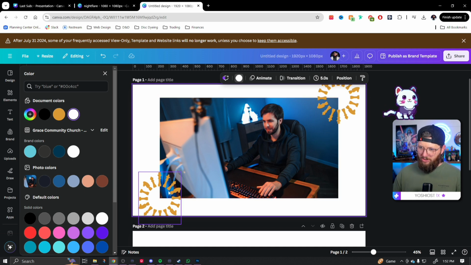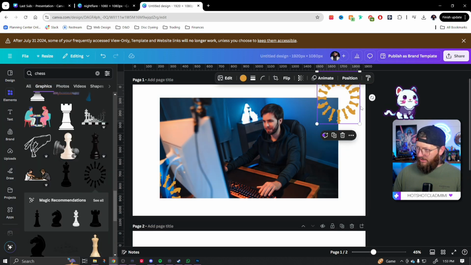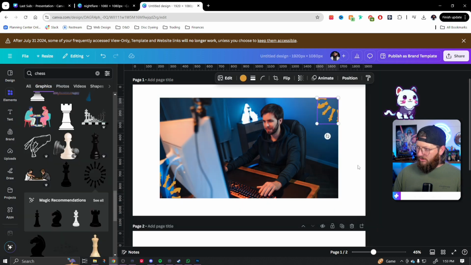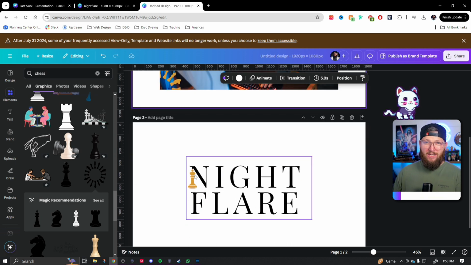And the way that we can remove the excess that we don't want there is the same way. We're going to click it. We're going to go here to crop. Then we can drag this up here just like this, kind of to the picture's edge. Drag this one over here like this to the picture edge. There we go. That looks pretty cool, right? Grab this, crop it over. Grab this, crop it down. Right, and we've already kind of created some interesting elements that are setting it apart and bringing in our branding. Like we're bringing in all of the chess feeling branding.